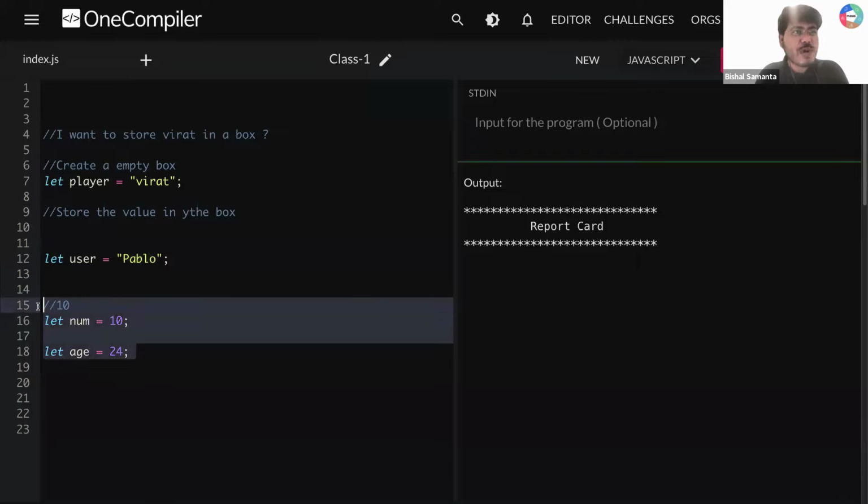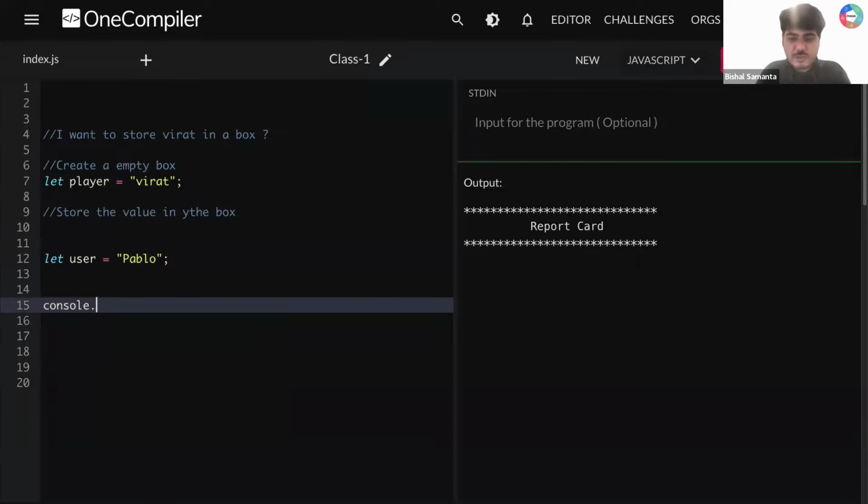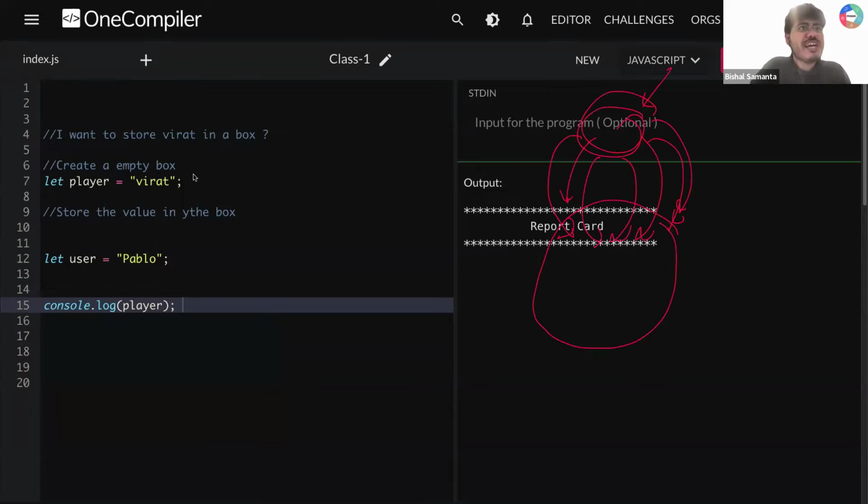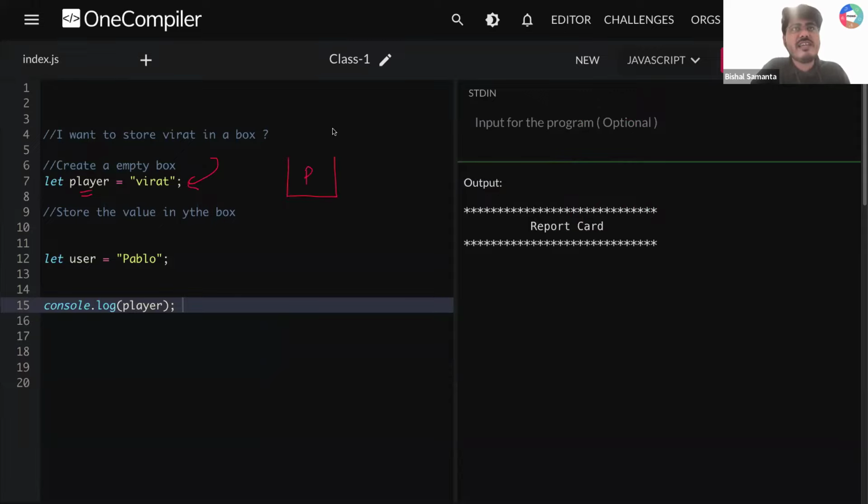Now tell me one thing, guys. Let me remove this and here I'm writing console.log and here I'm writing player. I need all of your response, guys. What am I supposed to get in my output? Anyone having any idea? Here at line number 7, we have this Virat stored in a box. This is a box called player. Here the value Virat is stored. At line number 12, I have also created a box called user and stored a value called Pablo. And then after that, at line number 15, I'm writing console.log player.